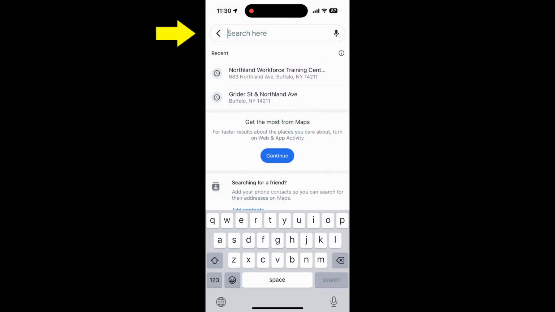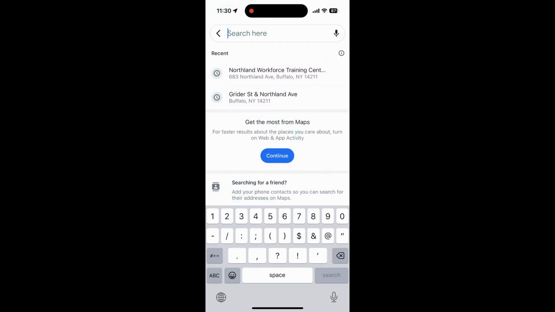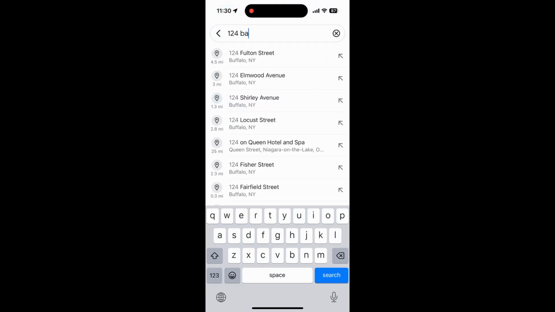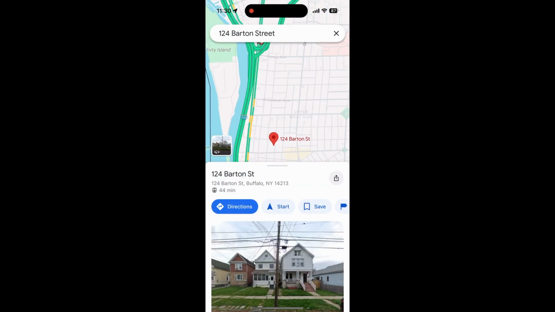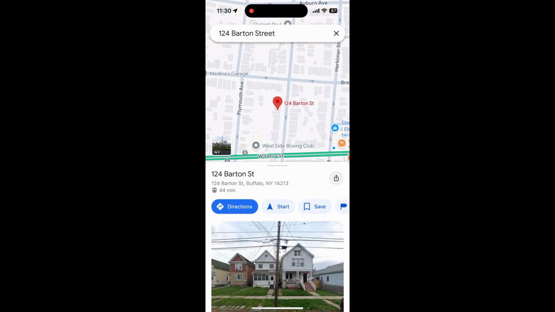Click on the Search Here box at the top of the screen and then type in either the address, 124 Barton Street, or Jericho Road Community Health Center into your phone. Once you've entered in the address you are traveling to, you can click the blue Directions tab at the bottom left side of the screen.